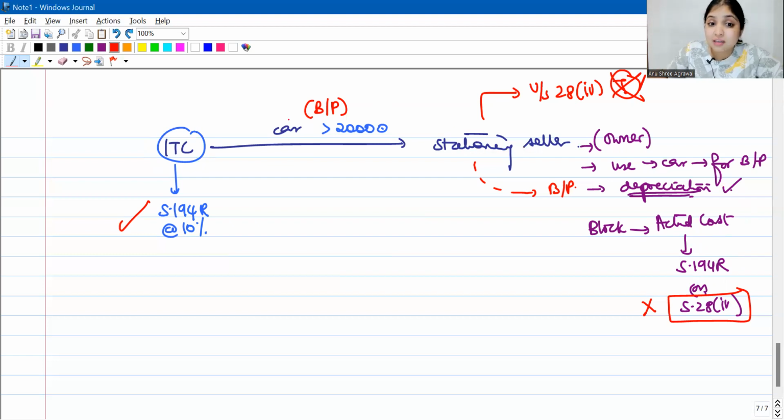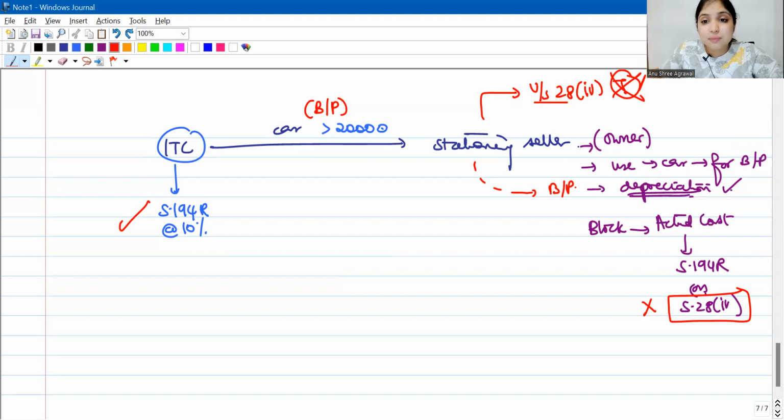So the stationary seller, will he get depreciation on this car or not? See, technically speaking, he should get depreciation because he is using a depreciable asset for his business or profession. He owns the asset. It is an eligible asset. He is using it for business or profession. He should get depreciation. But we get stuck at the question that at what price should he get the depreciation? At what value? What amount should enter the block?